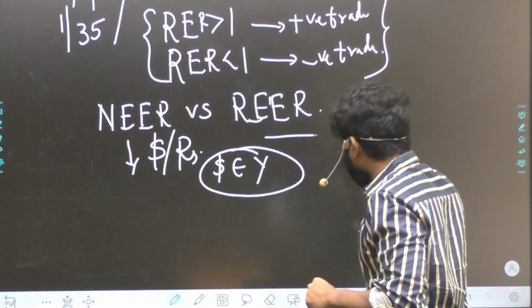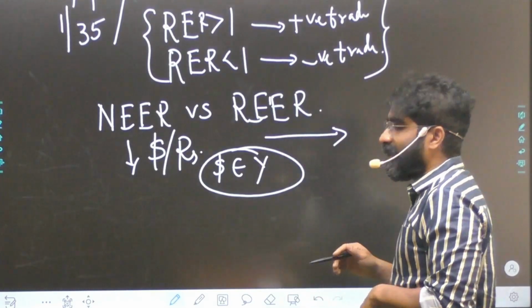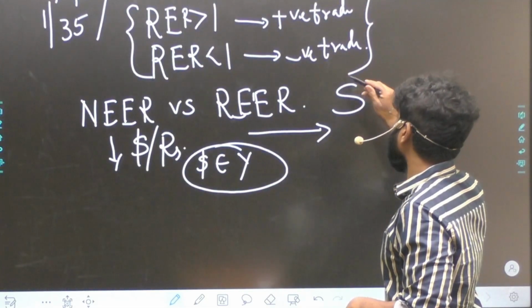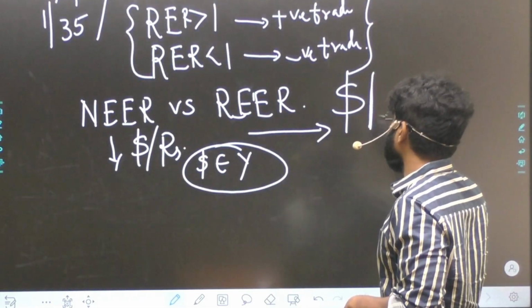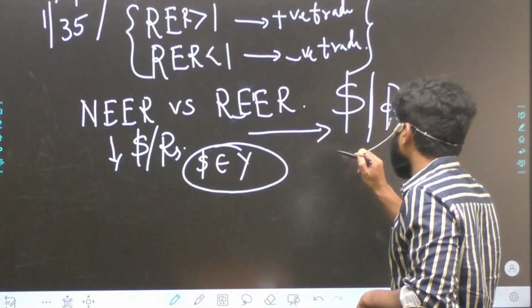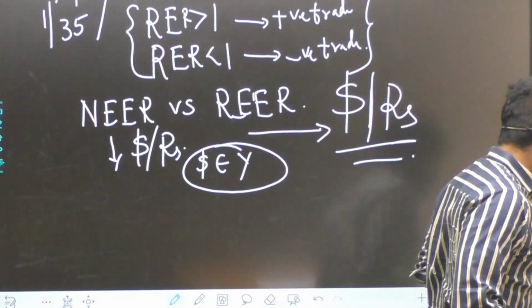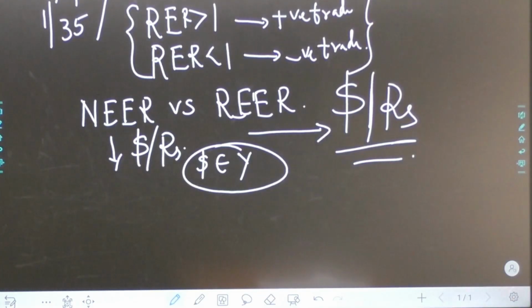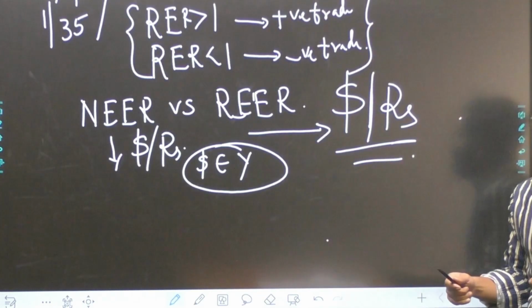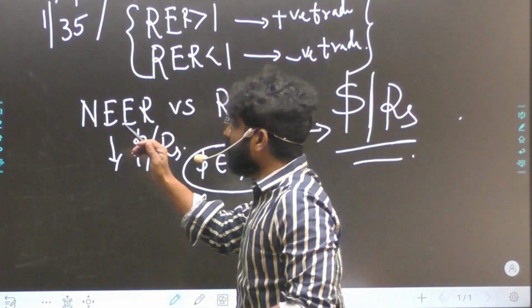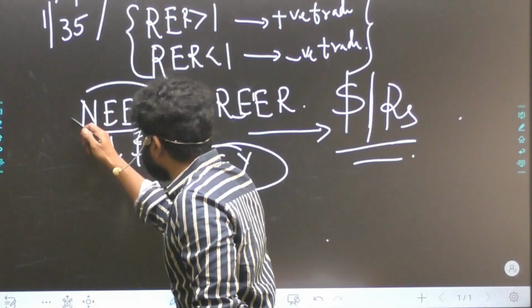Now RBI's website says we are calculating it as dollar by rupee rather than rupee by dollar, as in the previous example we have seen. That is how they are calculating, and this is something we should understand. So what is the difference with effective exchange rate?